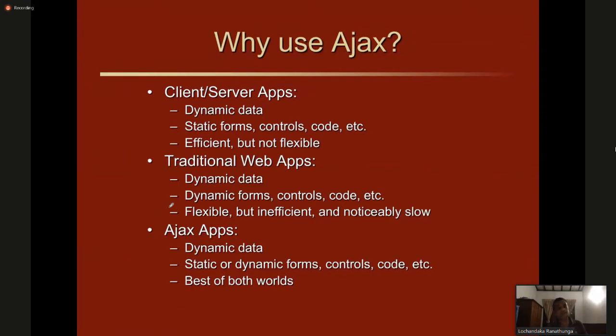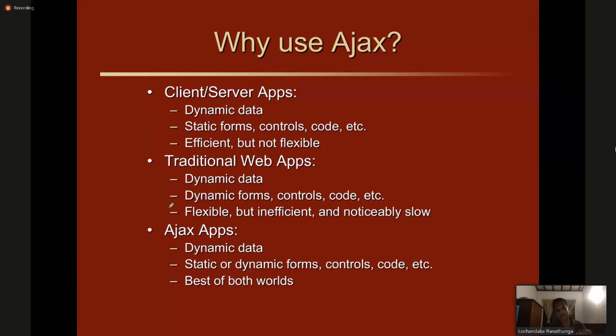Now let's see why we are using this Ajax. In client server applications, what you can see is that dynamic data, static forms, control codes are there, and those are not going to change. Dynamically, you are not going to get the response from this. Traditional apps normally have dynamic data, dynamic forms, controls, and codes. Flexible but inefficient and noticeably slow, because when you are doing some kind of operation with the server, you have to hold everything. You cannot do anything else until the data comes back from the server.